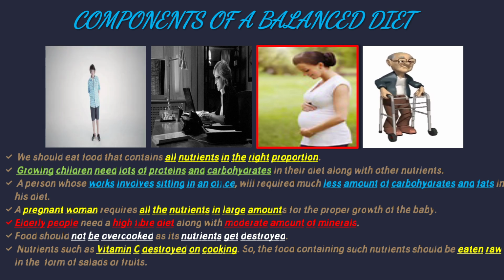Now pregnant women require all the nutrients because the baby is in the womb. That's why she needs all the nutrients in large amounts. The mother also needs them and the baby also needs them. Two of them need, that's why she has to take a larger amount of all nutrients. Elderly people need a high fiber diet along with moderate, means high roughage diet with a moderate amount of minerals to fight diseases. Otherwise they will fall sick very easily.